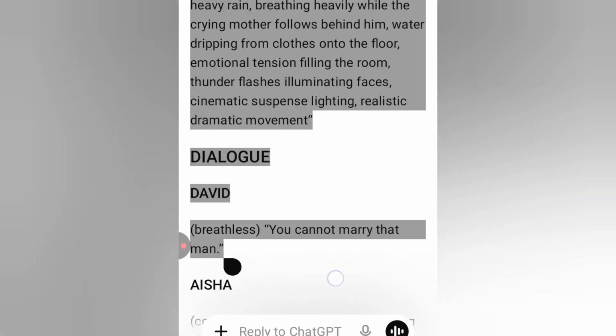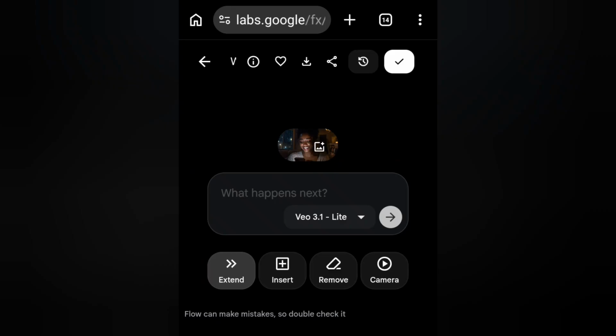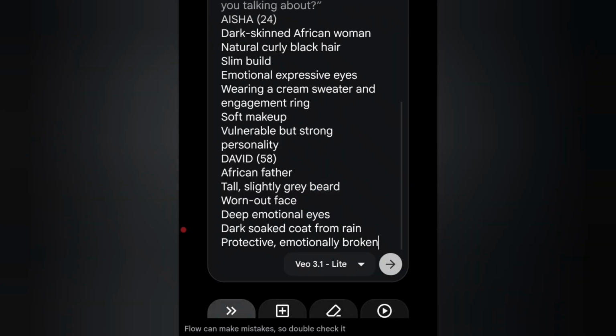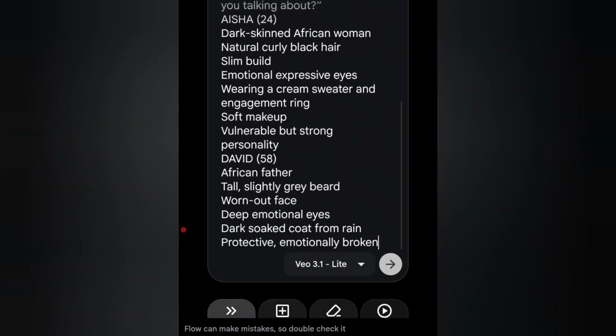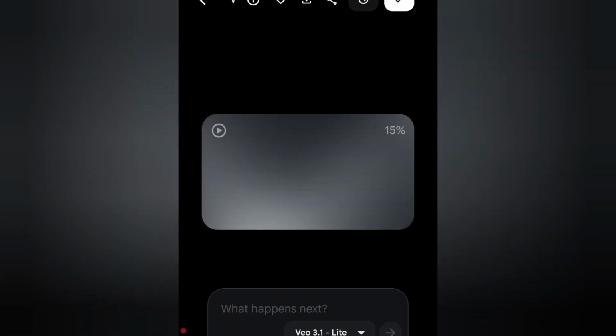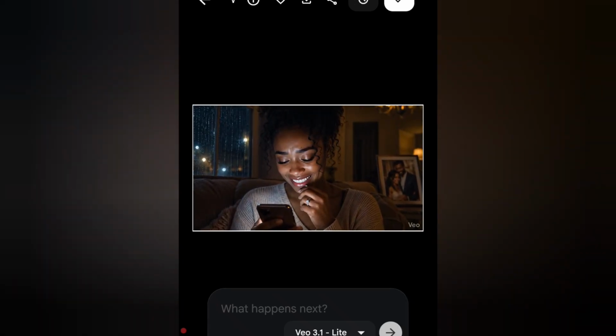After copying skin 2 video prompts into our clipboard, we go back to Google Flow and paste it into our prompts box. As you can see, we have already pasted our skin 2 video prompts, and after pasting it, we click on generate, and our video will start creating automatically. After waiting a few seconds, our video will be generated. Remember, this is the extended video, and it contains both clip skin 1 and skin 2. So let's play both and see.